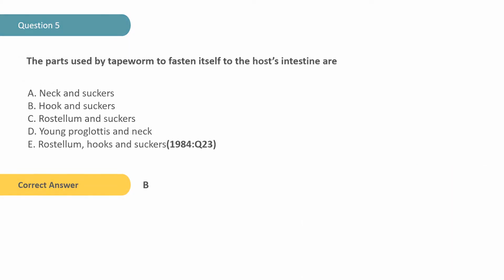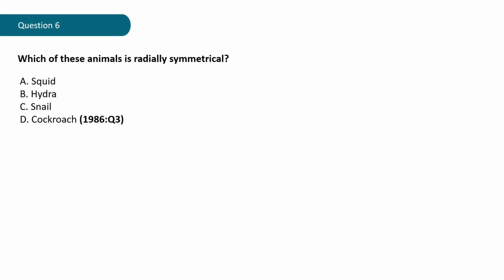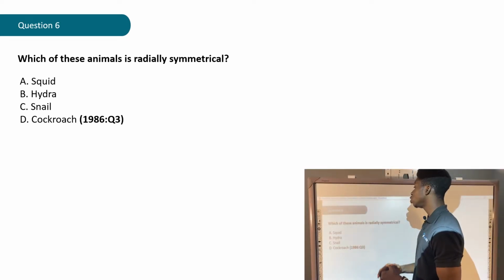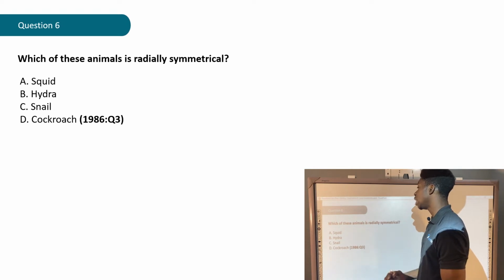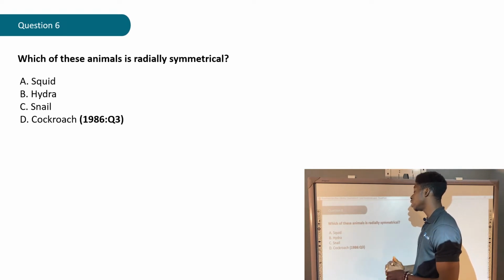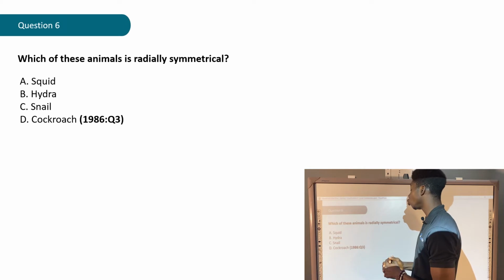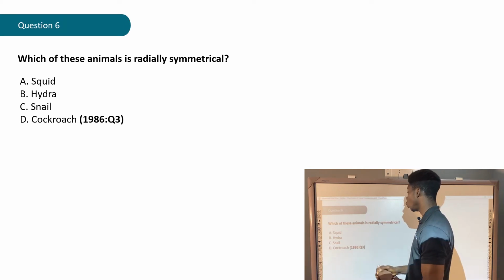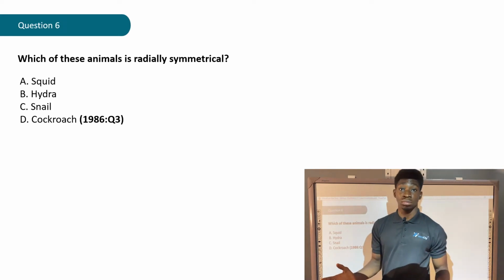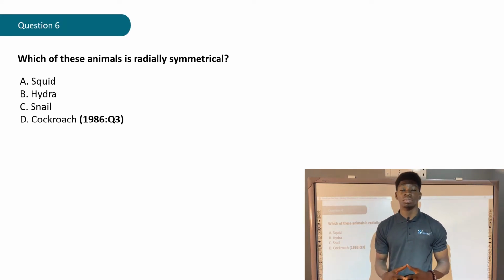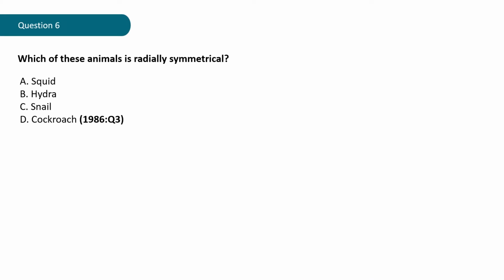Question 6. Which of these animals is radially symmetrical? A. Squid, B. Hydra, C. Snail, D. Cockroach. That question is gotten from the year 1986, question 3. Let's give it a try. Now let's check out what the correct answer says.